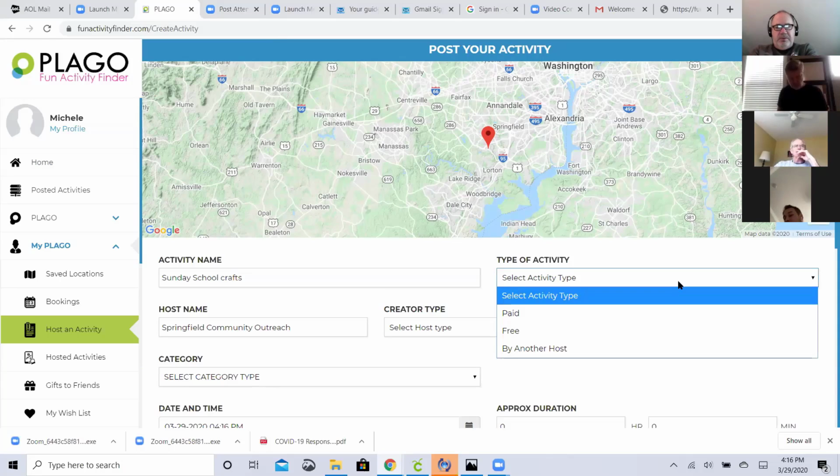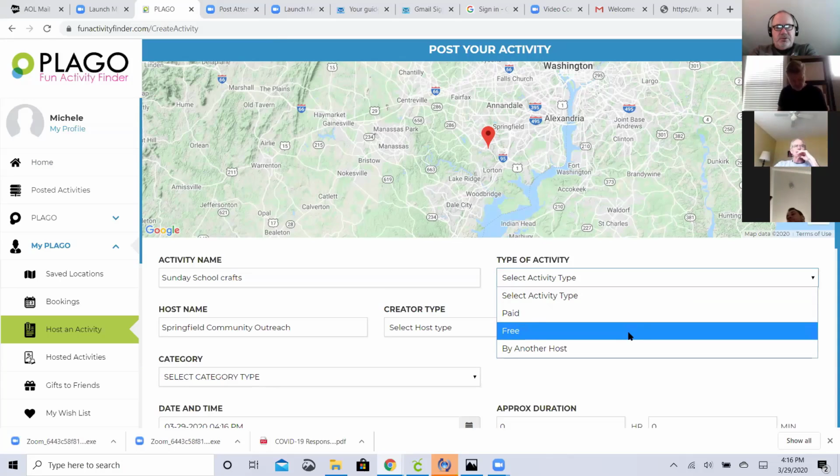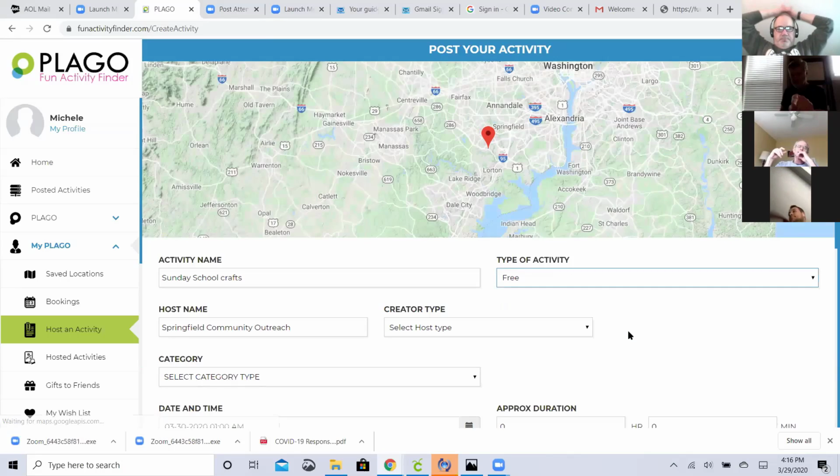It's going to be either paid, free, or by another host. This is what I'm setting up for people to come in to do. So if they want to do free stuff, then they come to this if it's free. We can make it free. All right, so free.